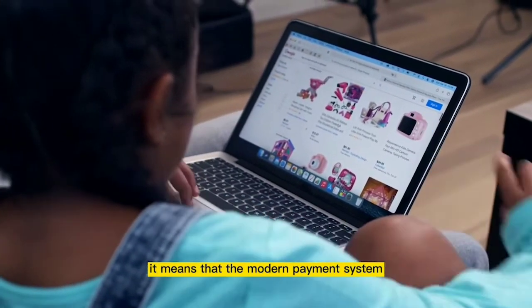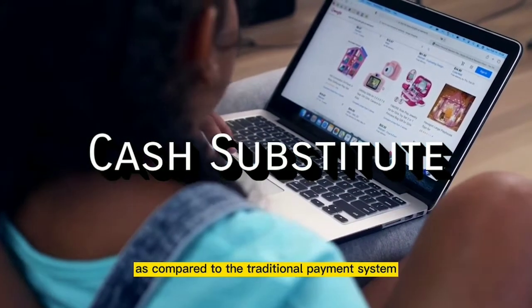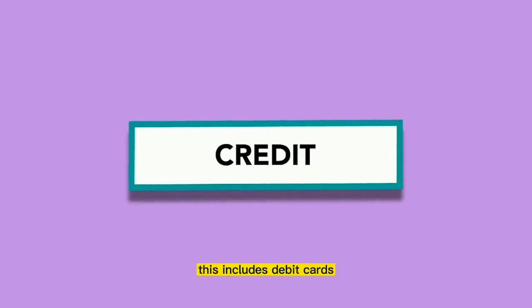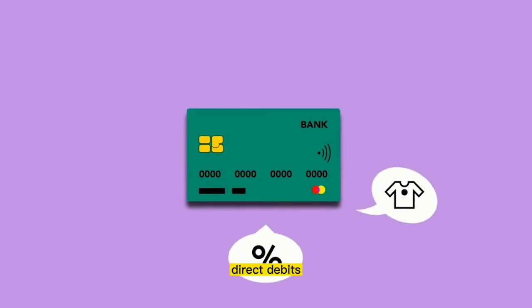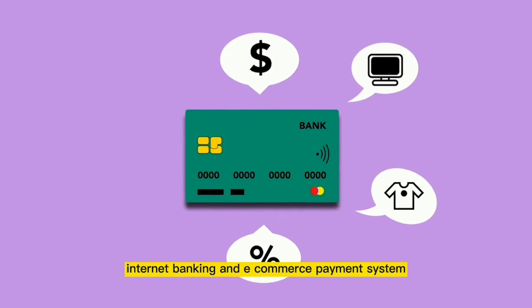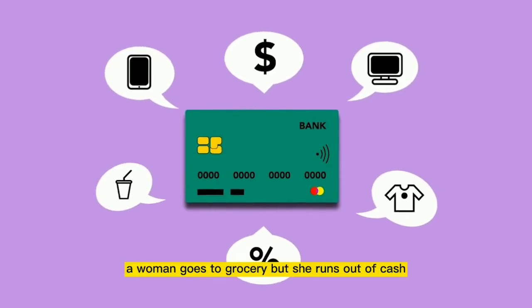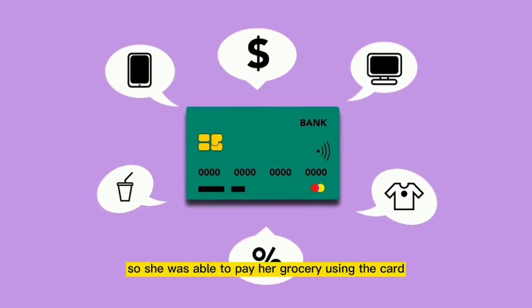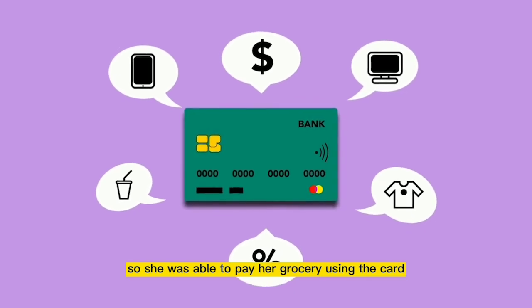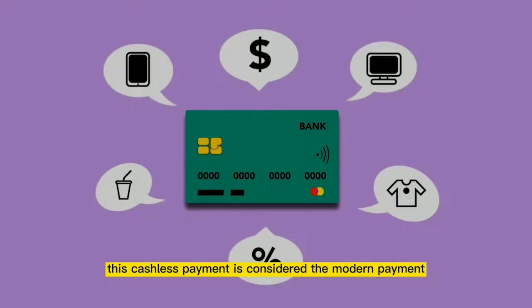It means that the modern payment system uses cash substitutes as compared to the traditional payment system. This includes debit cards, credit cards, electronic funds transfer, direct credits, direct debits, internet banking, and e-commerce payment systems. For example, a woman goes to the grocery but she ran out of cash. Luckily, she has her credit card with her, so she was able to pay for her grocery using the card. This cashless payment is considered the modern payment.